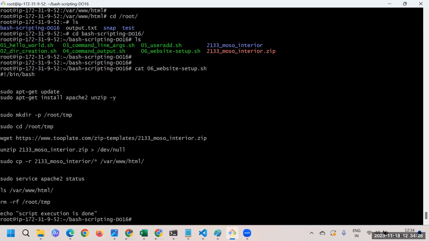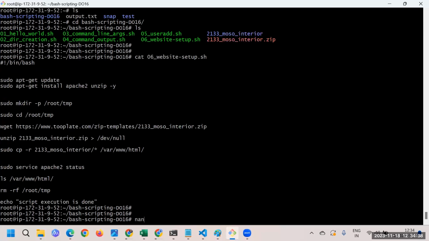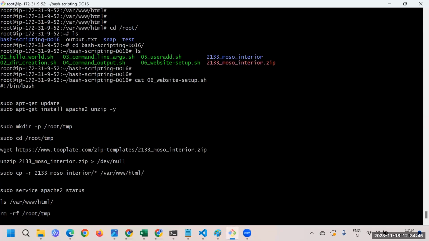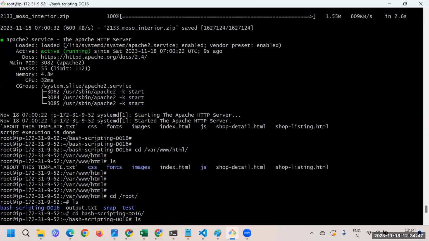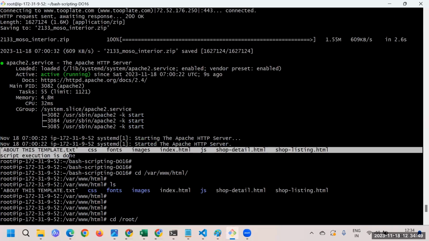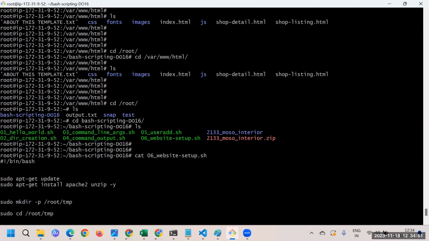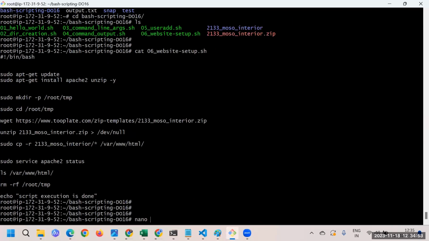The next thing is we are interested in unzipping, so you can unzip by giving that path. These are a few of the things we need to take care of. So let me do it. Our execution is done, and nothing went wrong. Everything is done successfully, but there is still some improvement we can make. So let me do it.